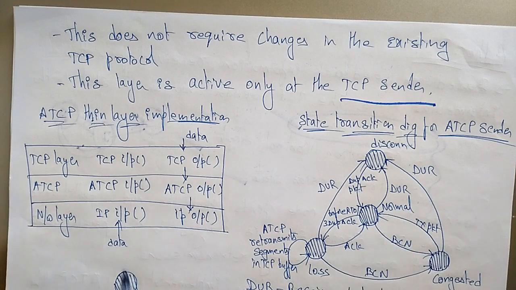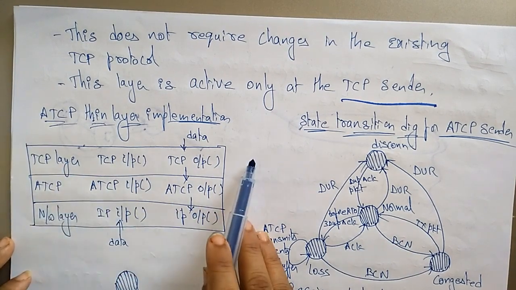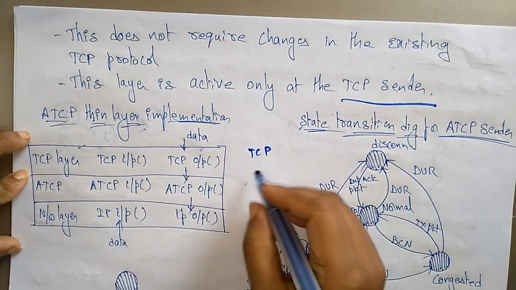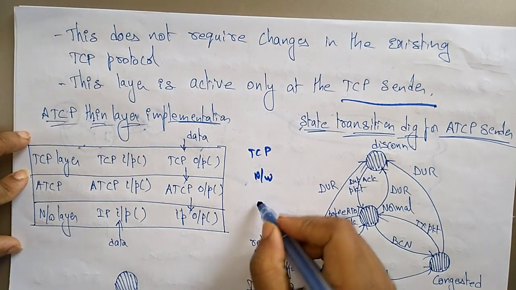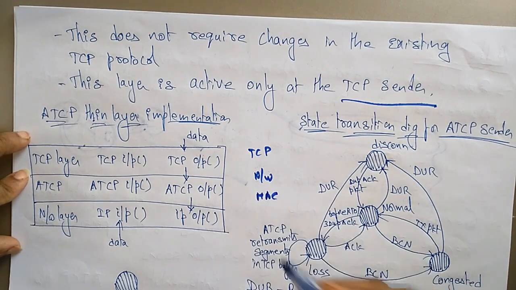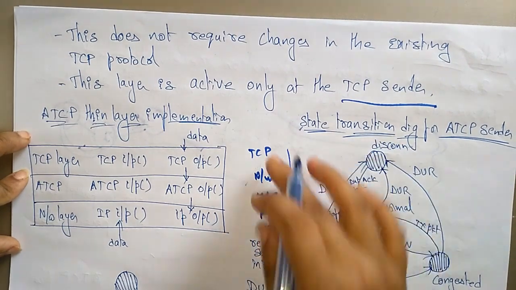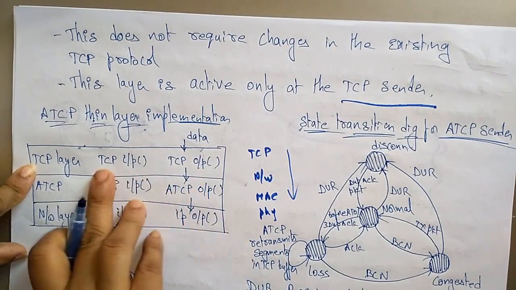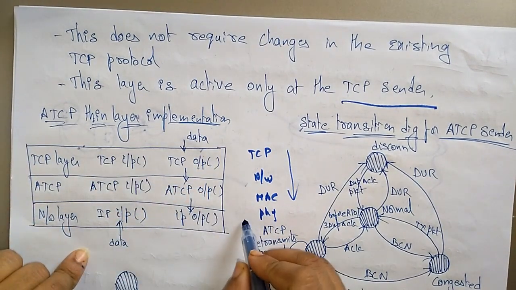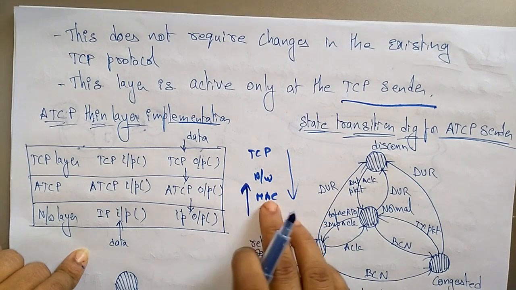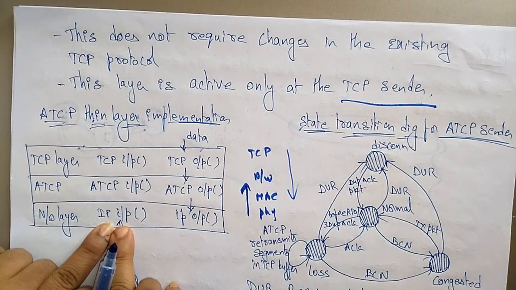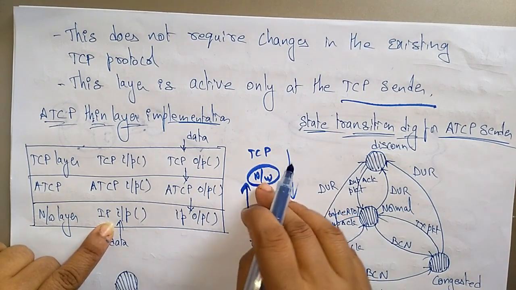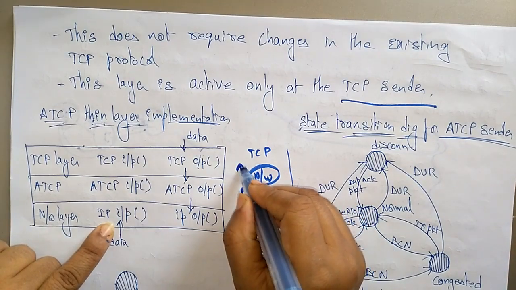So see this diagram. This is the ad hoc TCP thin layer implementation. You have the TCP layer, the network layer, the data link layer, that is the MAC layer, and the physical layer. So these are all the lower layers. Here, let's take the data coming from the physical layer to the network layer. This is the IP input. The IP input will be stored in the network layer, and this network layer will send the packet to TCP.